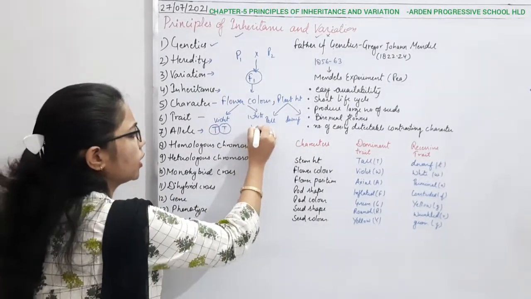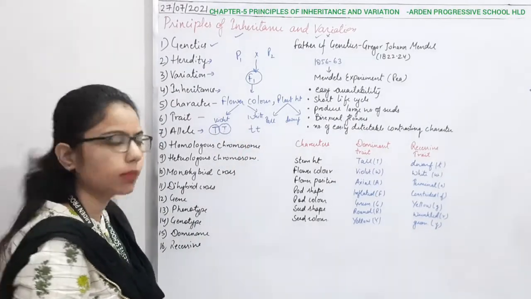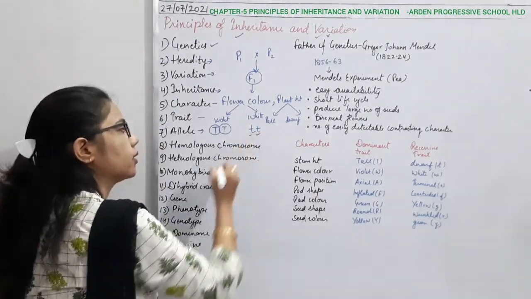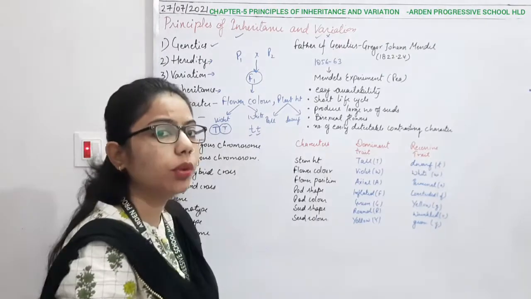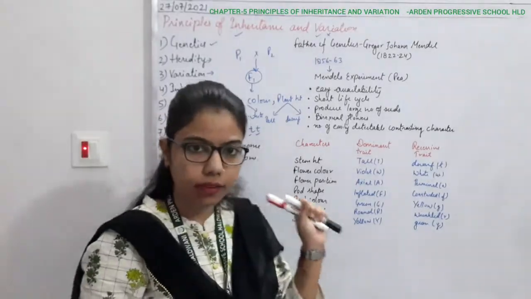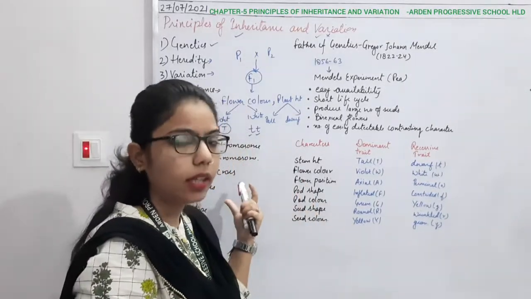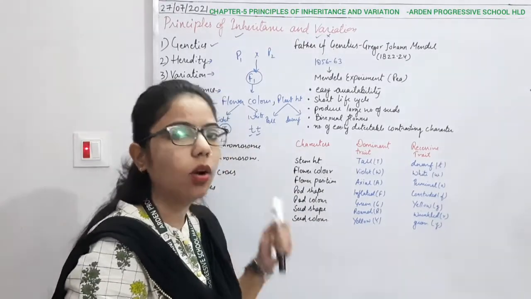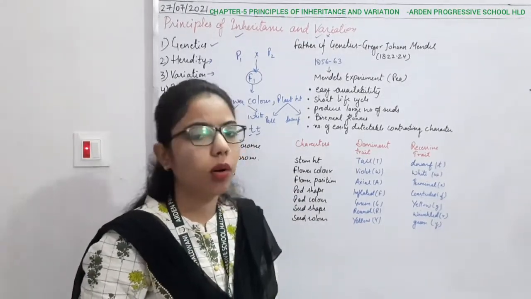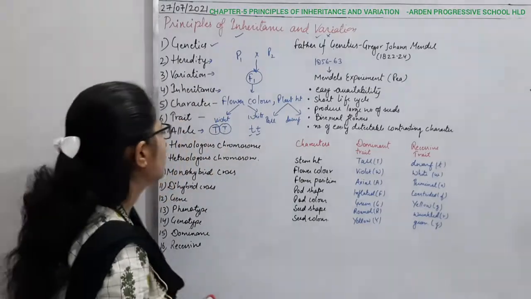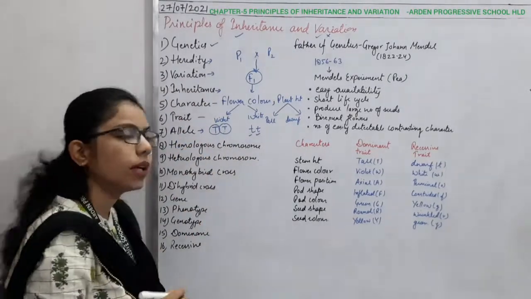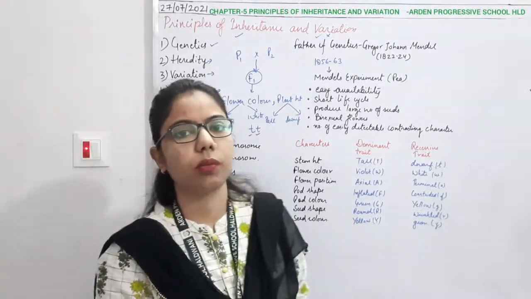Likewise, I am denoting the dwarf with small t. This one is also an allele and this one is also an allele. So what you are observing is that each and every member of this pair is known as an allele, or we can say allelomorph.